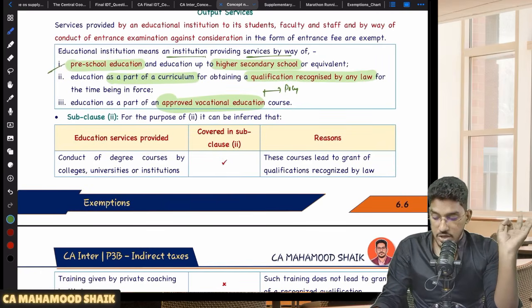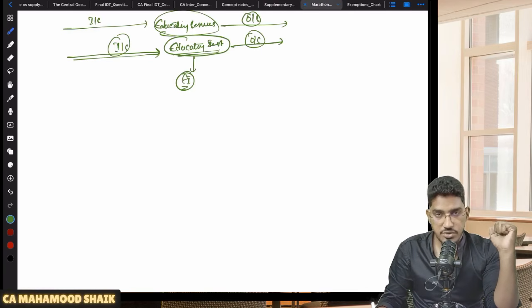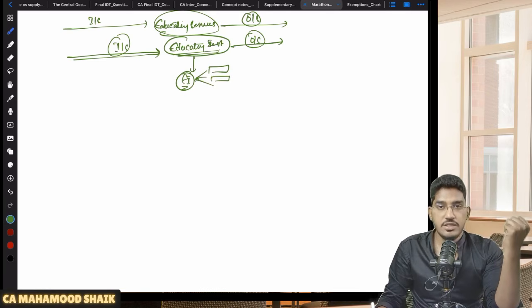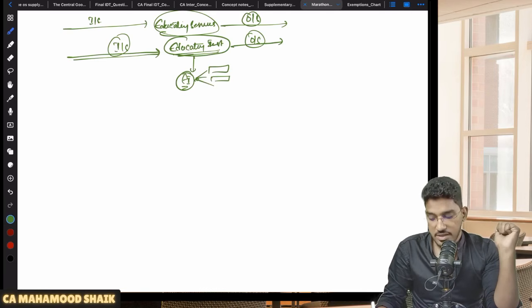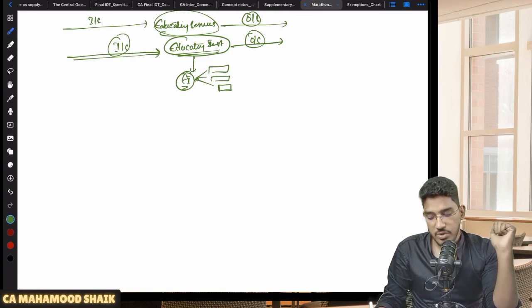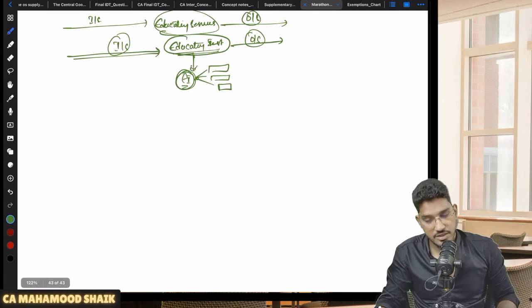Only these three. So first we have to understand who will qualify as education institutions for the purpose of exemptions. We have seen three will fall here. Number one, preschool education up to class 12. Thereafter, degree colleges, BCom colleges, MBA colleges, medical colleges, etc. And also ITIs, ITCs, and this modular employable skill program, they will all fall under education institutions. So we understood what is an education institution.